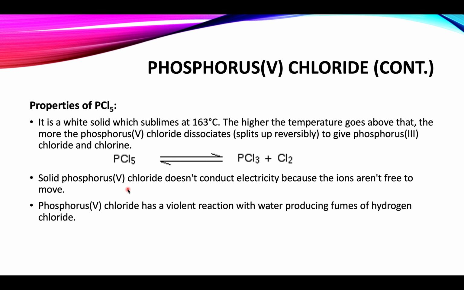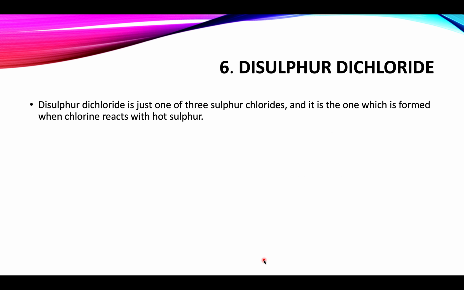Phosphorus pentachloride has a violent reaction with water, producing fumes of hydrogen chloride. The reaction is as under. This reaction is with cold water, and as a result, phosphorus oxychloride is formed. But if the reaction occurs with hot water, then this phosphorus oxychloride is converted into phosphoric acid.